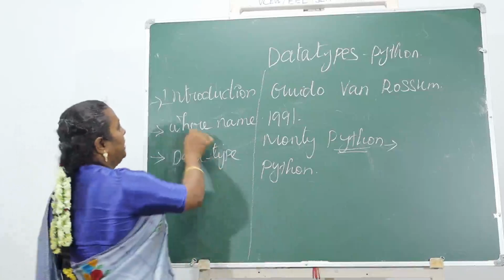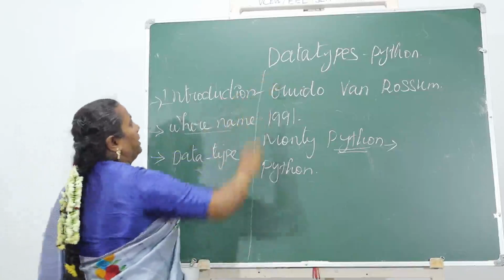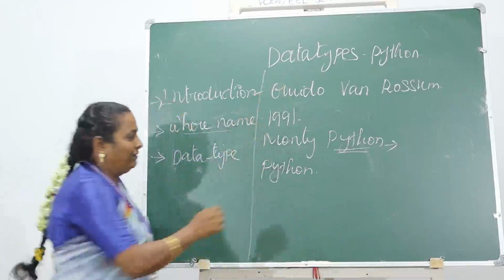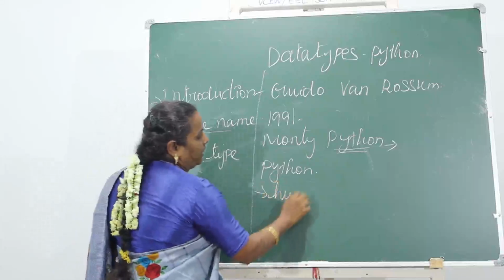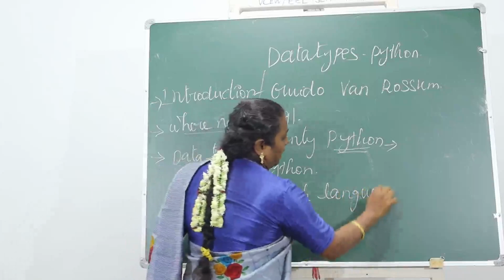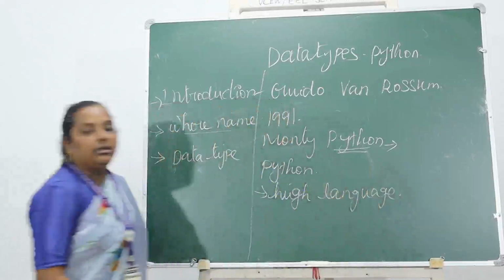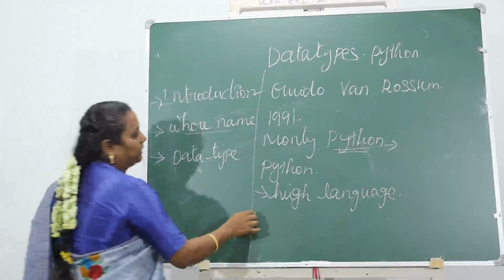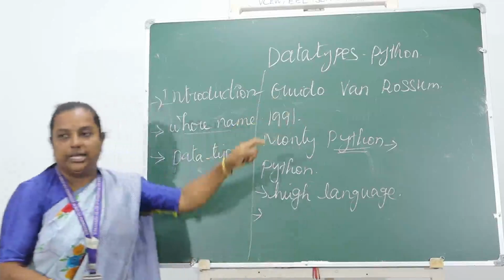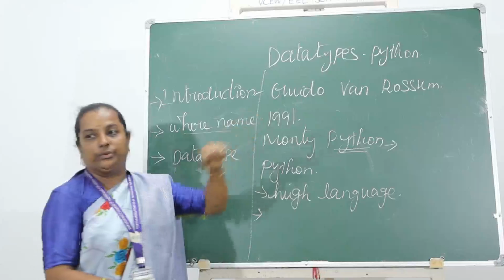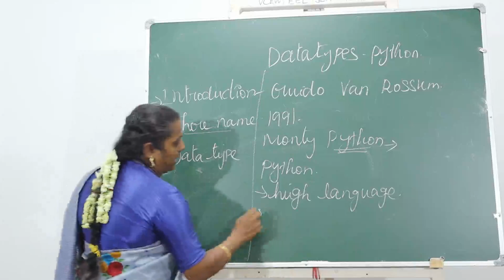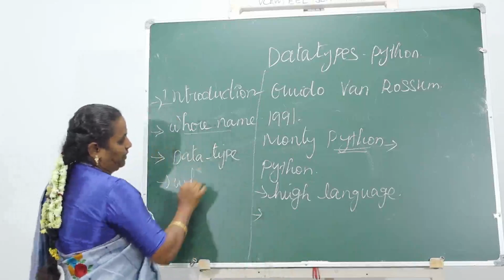Now, Python is a high-level language, and it is also called a programming language. As I already said, it was developed by Guido van Rossum on 20 February 1991.